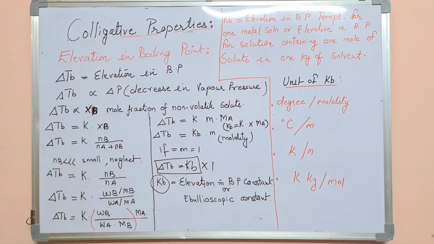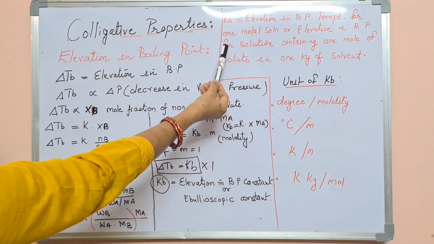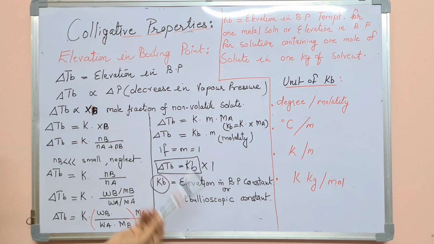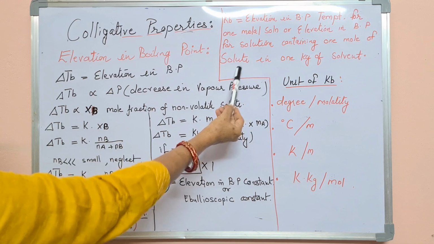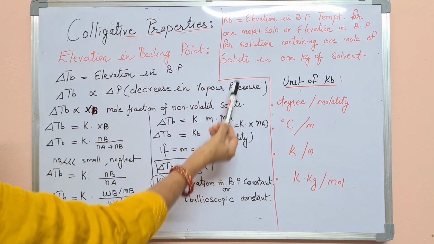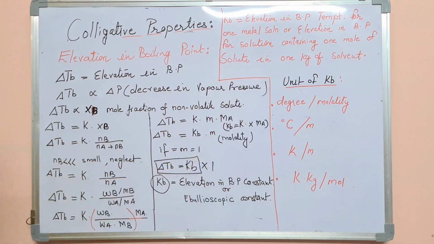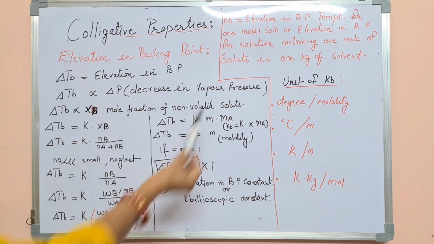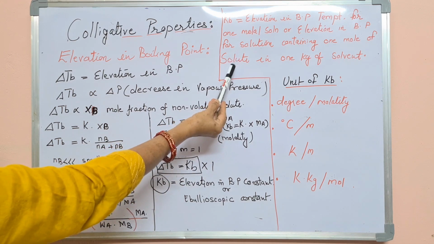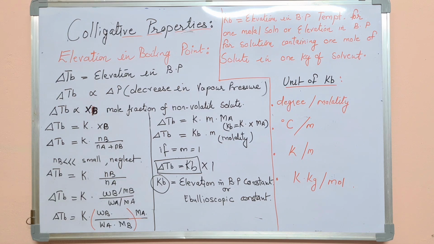So the definition is very simple: the elevation in the boiling point temperature for a 1 molal solution, that is, for a solution containing 1 mole of solute in 1 kg of the solvent. Indirectly, we have written the definition of molality here.